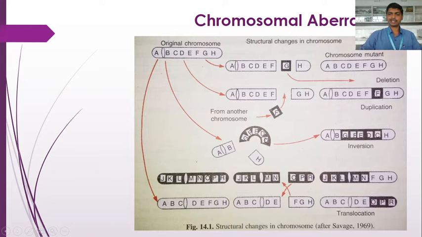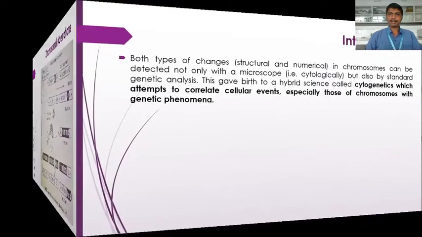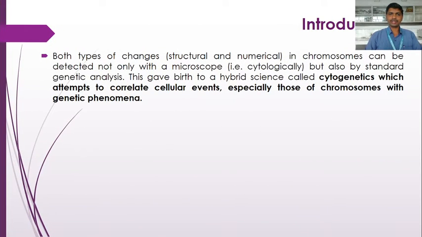All these structural changes we will study in detail. These changes involve deletion, duplication, inversion and translocation. So this is all about the structural changes that we will study in this chapter. There are 4 types of structural changes: deletion, duplication, inversion and translocation. One by one we will study these chromosomal aberrations, mostly concerned with structural and numerical changes.